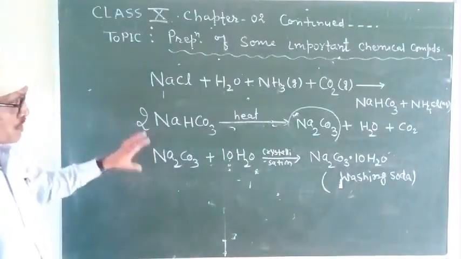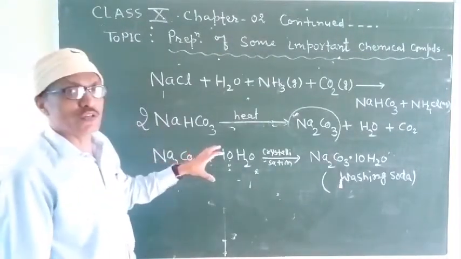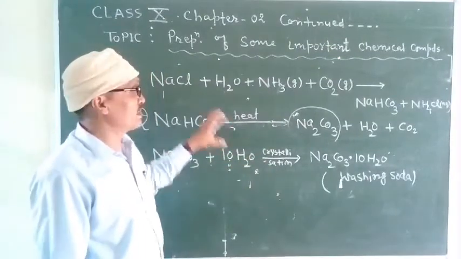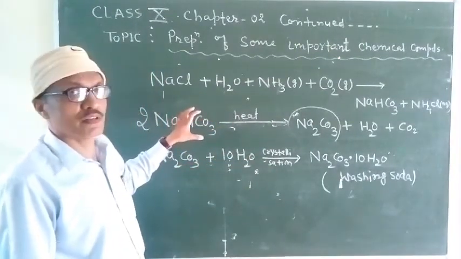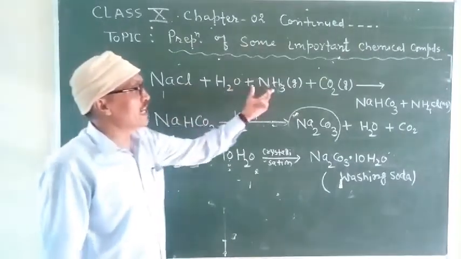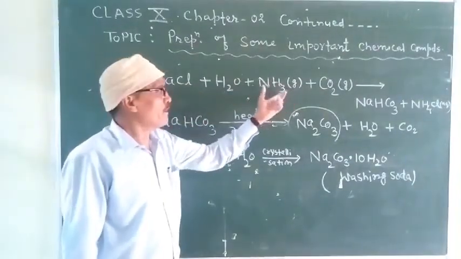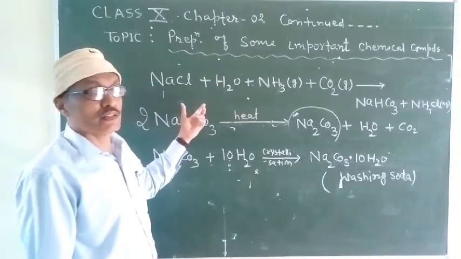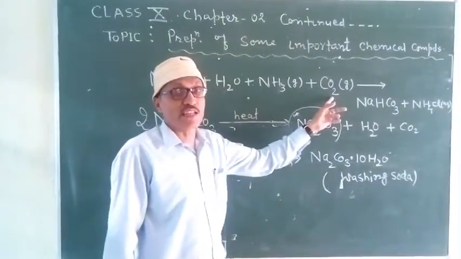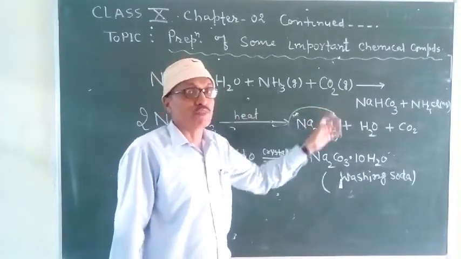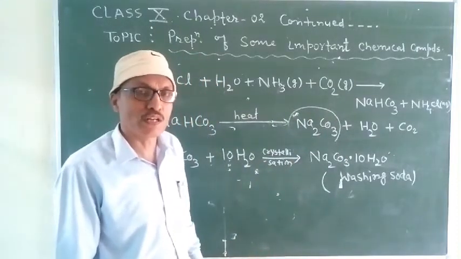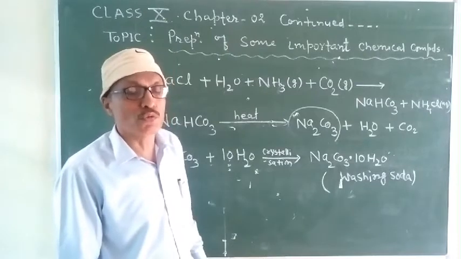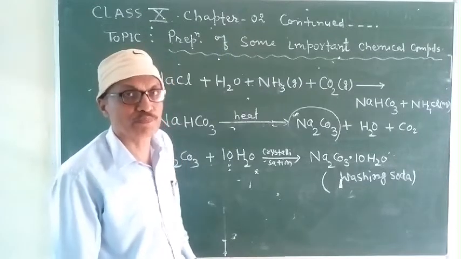Okay, so students, once again, in the preparation of washing soda, there are 3 steps of reaction. In the first step, ammonia gas is dissolved in brine, and after dissolving ammonia, carbon dioxide gas is bubbled into the solution, where it produces sodium hydrogen carbonate in the solution of ammonium chloride.